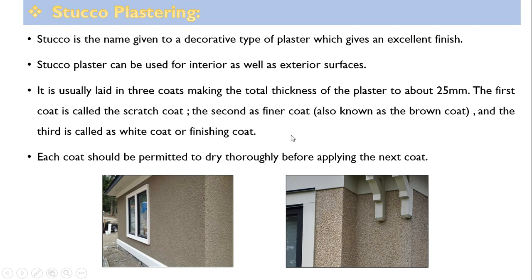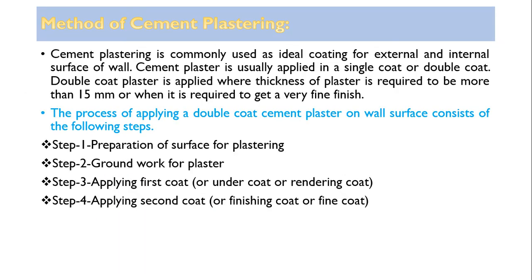Now we shall discuss how cement plastering is done. Method of cement plastering. Cement plastering is commonly used as an ideal coating for external and internal surface of wall. Cement plaster is usually applied in a single coat or double coat. Double coat plaster is applied where thickness of plaster is required to be more than 15 mm or when it is required to get a very fine finish.